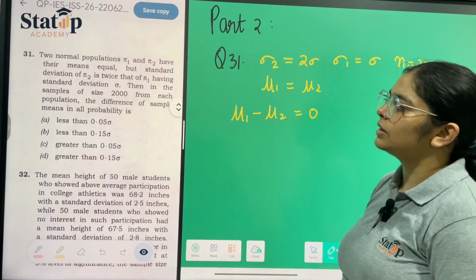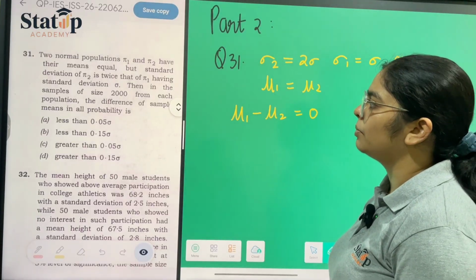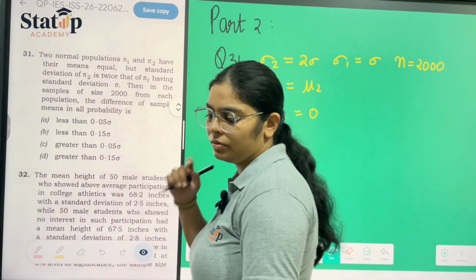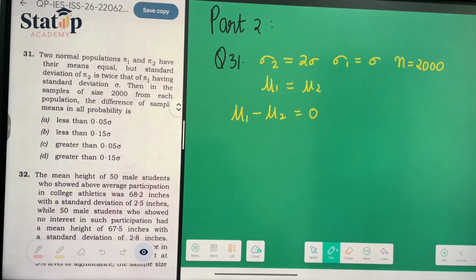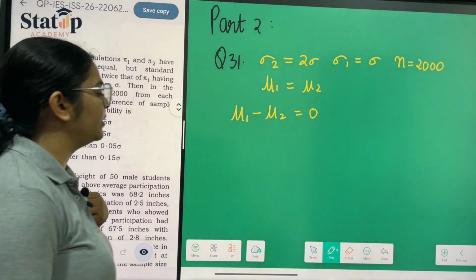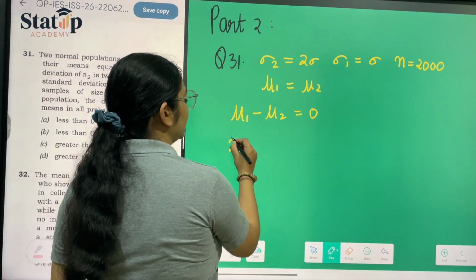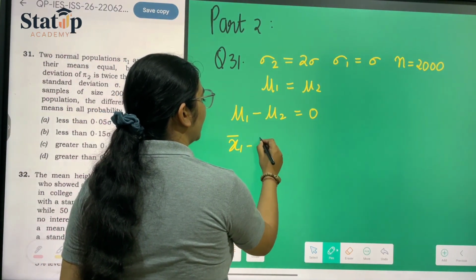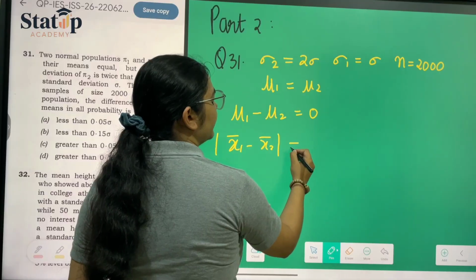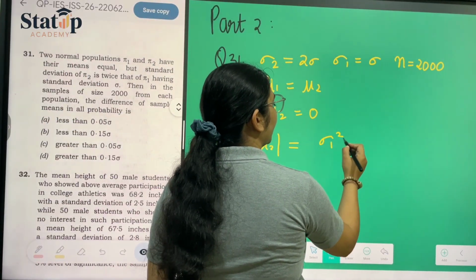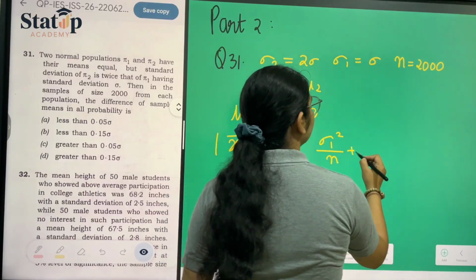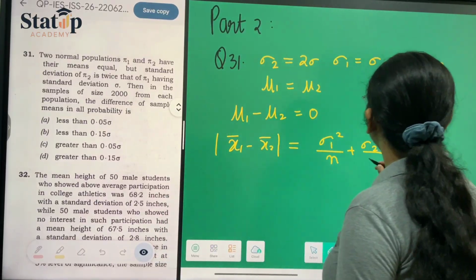Now we have to find the difference in standard deviation, which means for x1 bar minus x2 bar, the formula is sigma 1 square upon n plus sigma 2 square upon n.